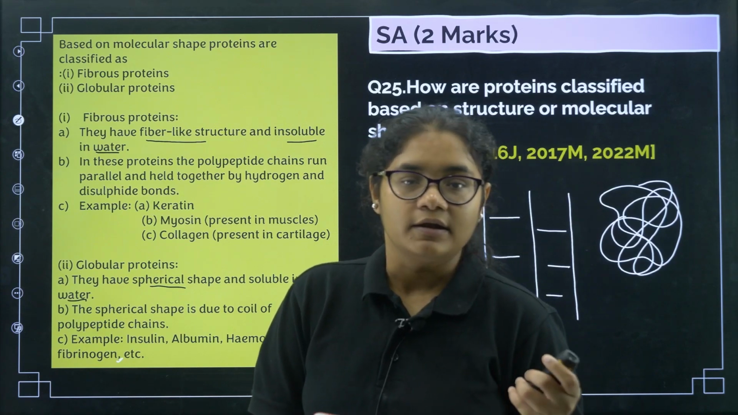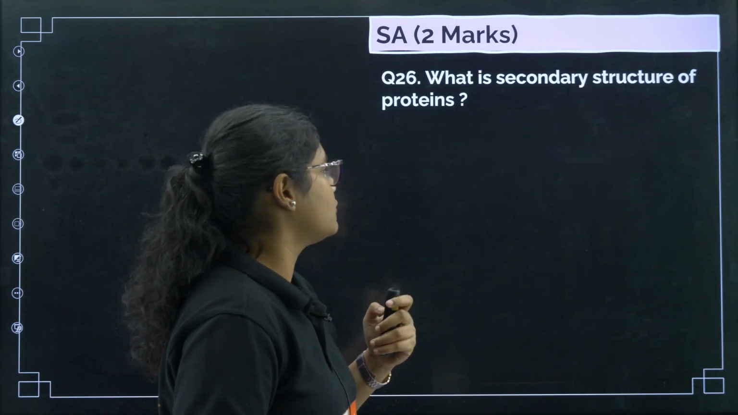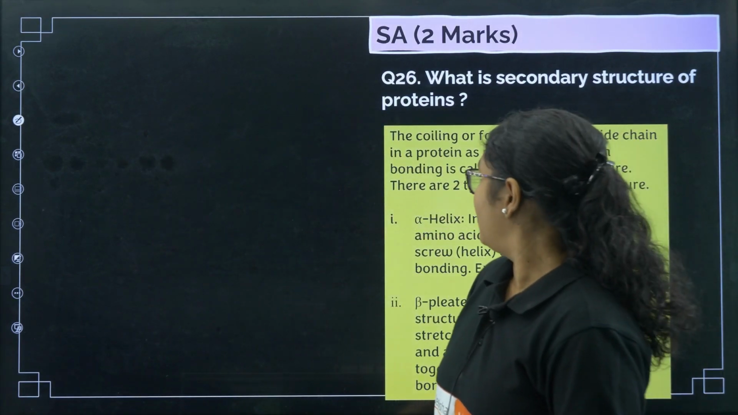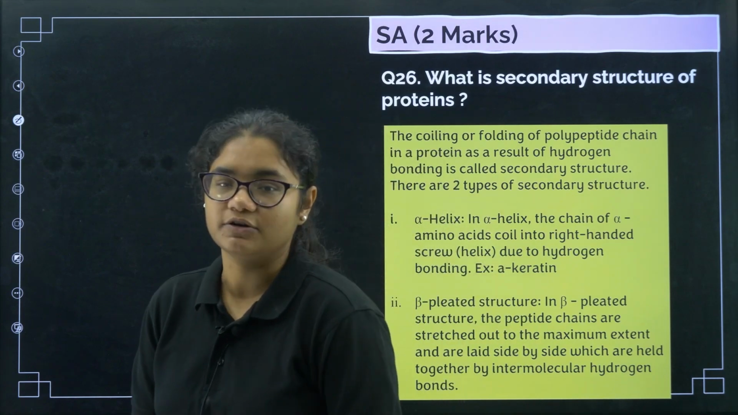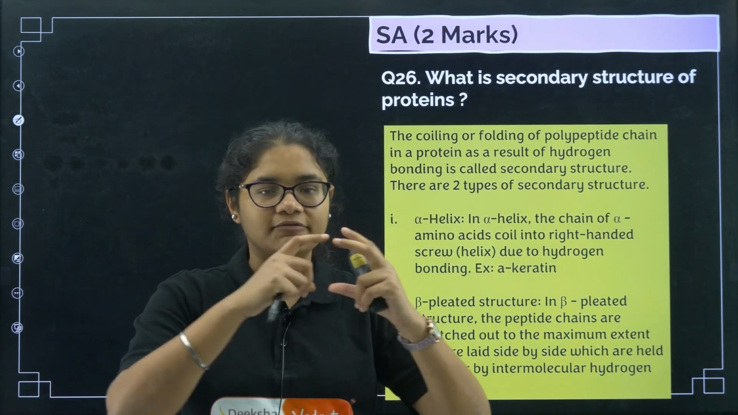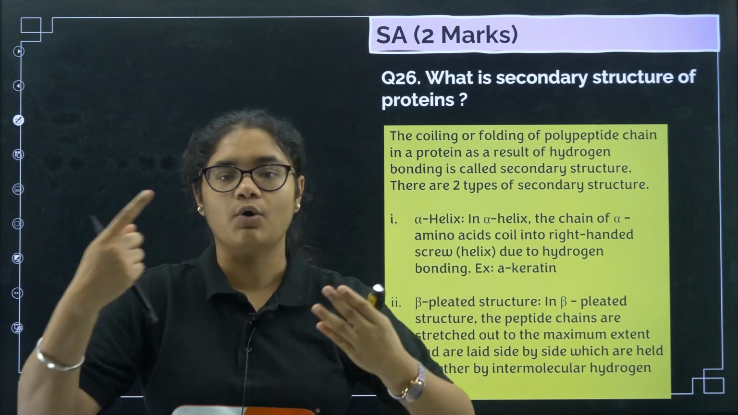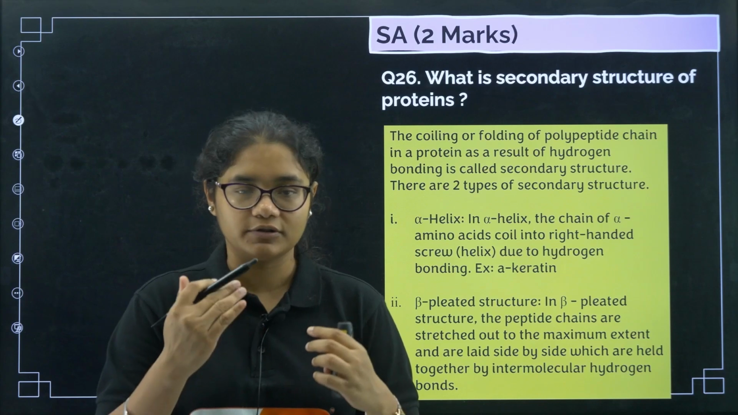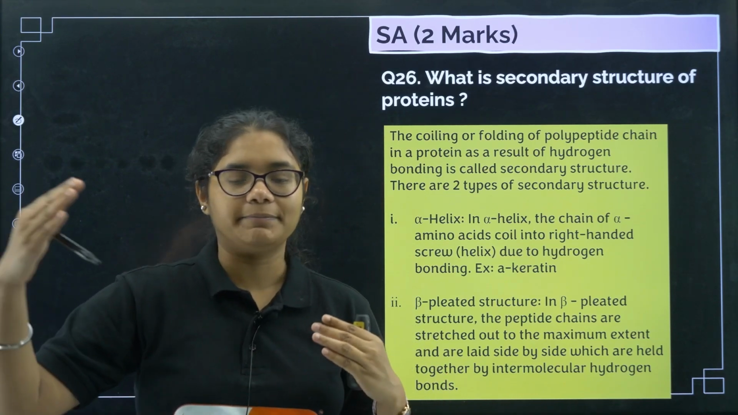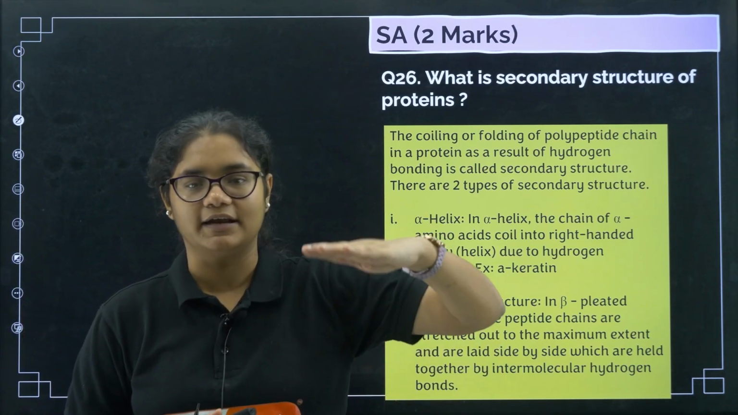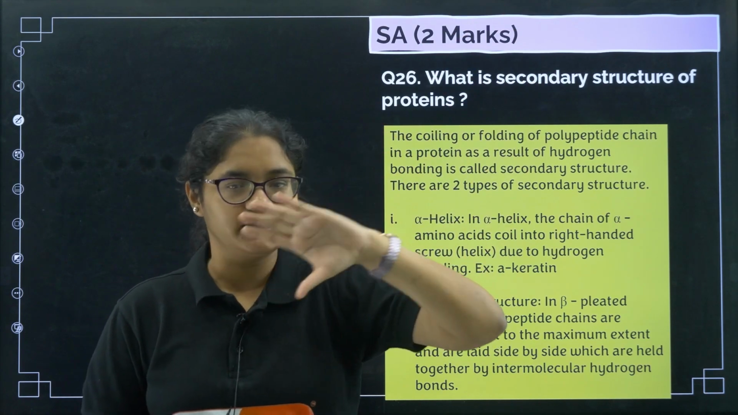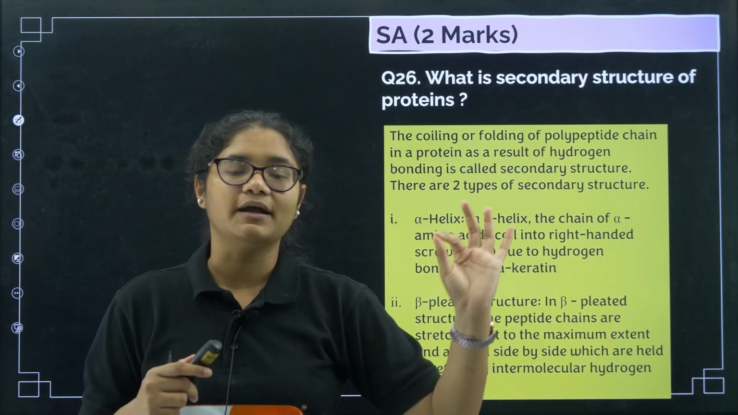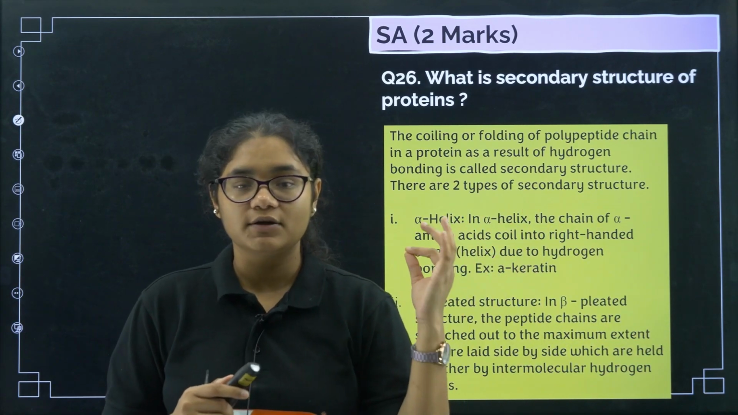Next, we have question number 26. What is the secondary structure of protein? This is also very important. When you have a polypeptide chain, it coils around to give you the secondary structure. They coil around further to give you the tertiary structure. So there are levels of proteins: primary, secondary, tertiary and quaternary. Primary is the initial basic structure of a polypeptide chain where different amino acids are linked by peptide bonds. Now what is the secondary structure?